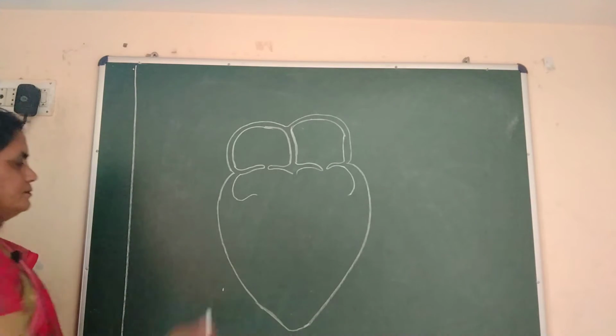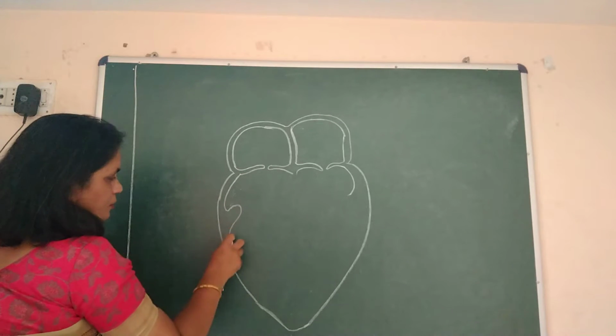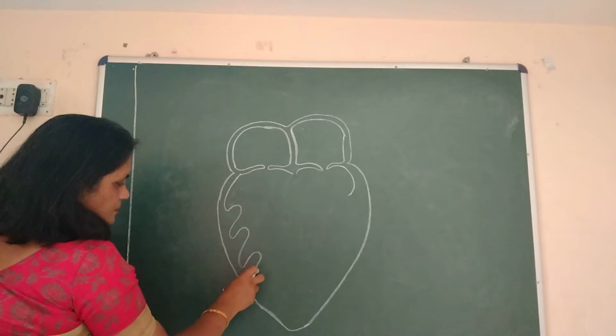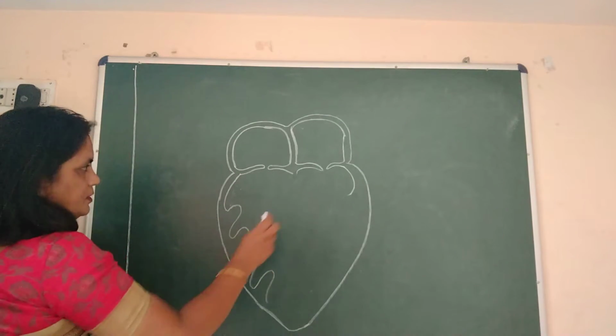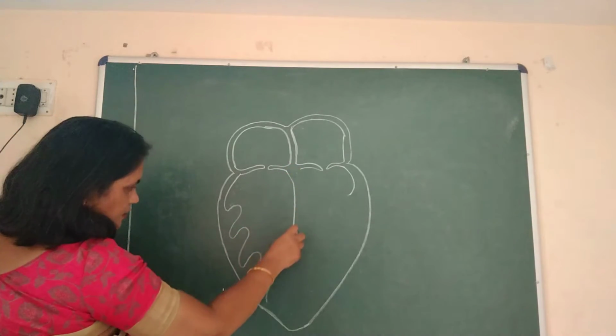Okay, now here draw some columnar structures like this, and now continue this structure here.